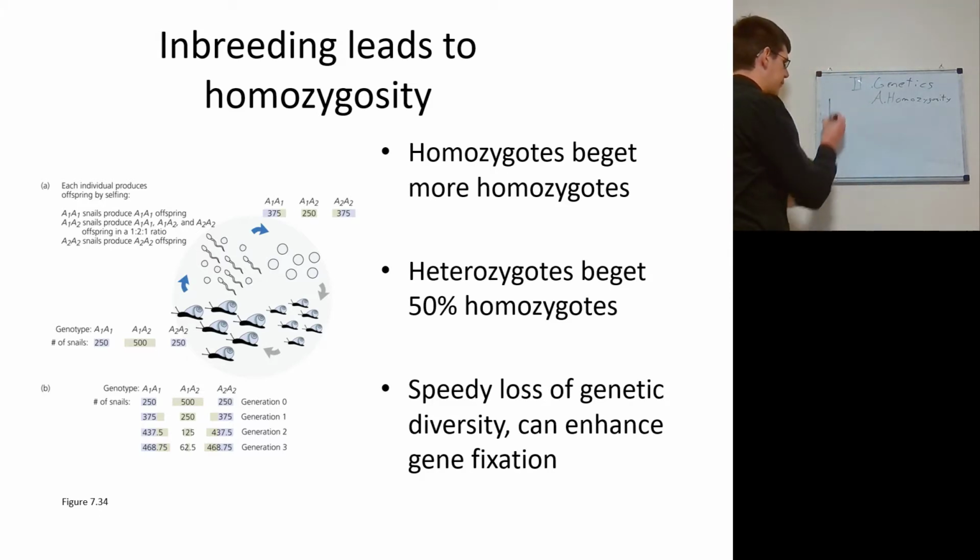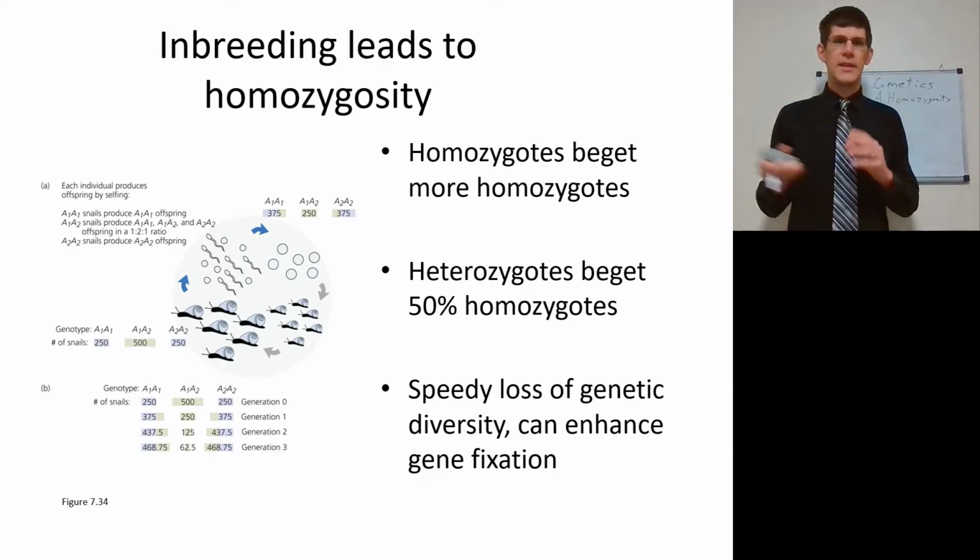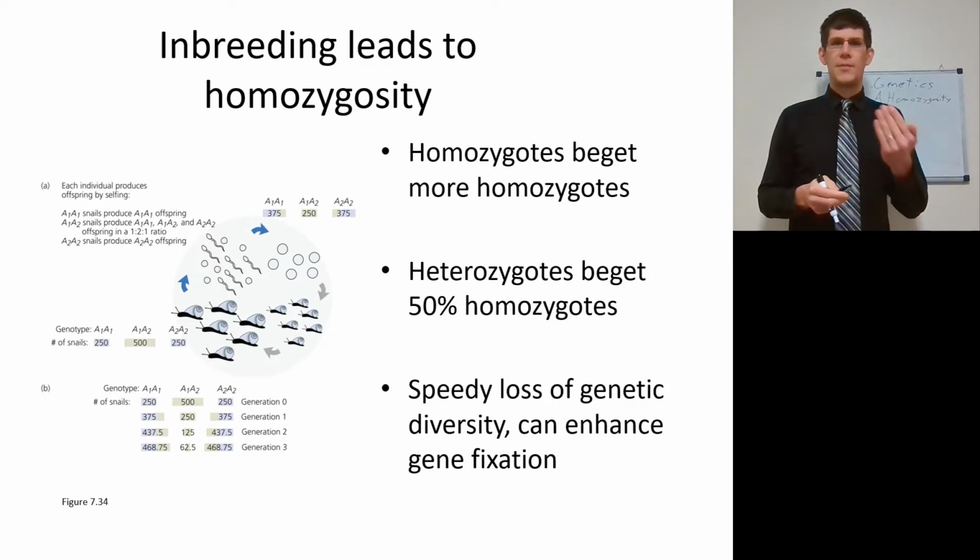Just remember your Punnett square, of course. Two heterozygotes are going to make a homozygote, and it will make as many heterozygotes as homozygotes, but homozygotes, of course, can only make more homozygotes. So homozygotes making more homozygotes will lead to a lack of genetic diversity and a loss of overall heterozygosity in the population. It's a speedy loss of genetic diversity and will enhance genetic fixation.